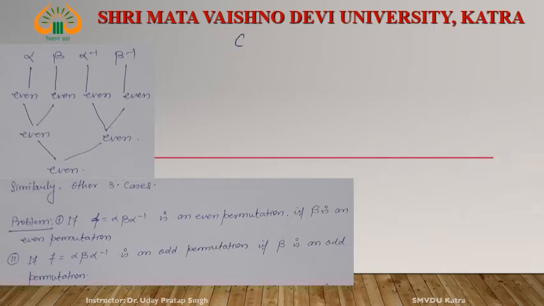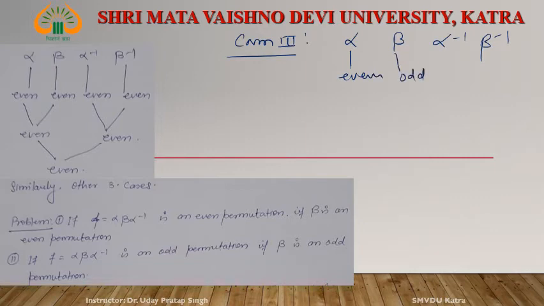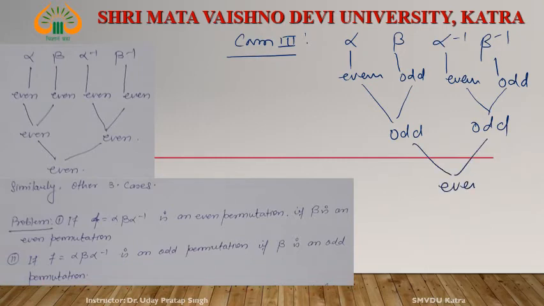Now, see case 3. Alpha, beta, alpha inverse, beta inverse. Suppose alpha is even and beta is odd. Alpha is even, therefore alpha inverse is even. And beta inverse is odd, since beta is odd. Even and odd, this is odd. Their product is odd, and the product of odd and odd is even. The final result is even. Similarly, the other case can be discussed. Case 4, if alpha is odd and beta is even, is the same as case 3.